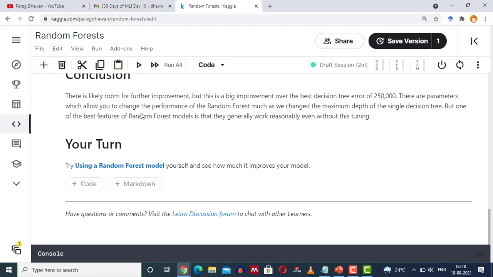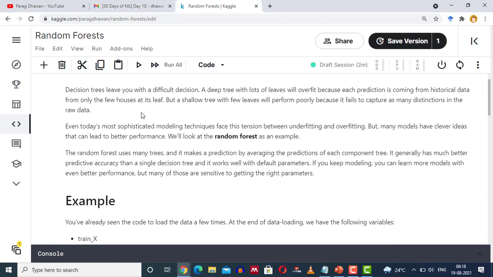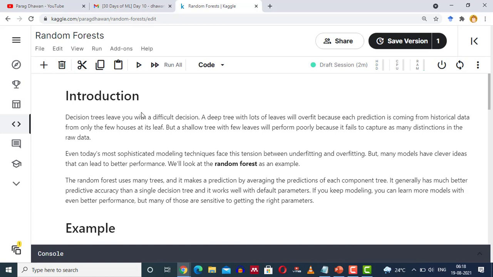That's it for this video, wherein we have created our first random forest model and checked the accuracy of our model.